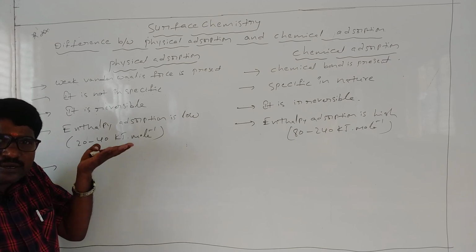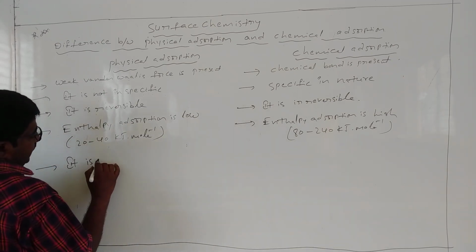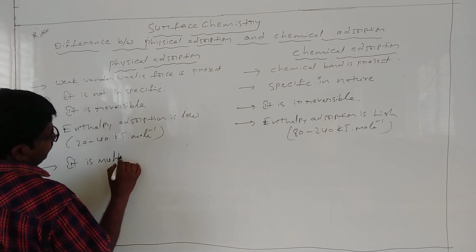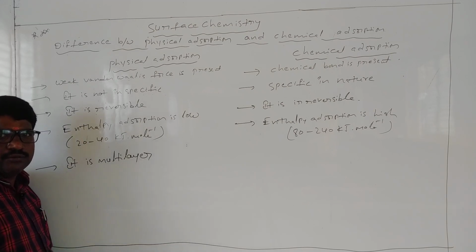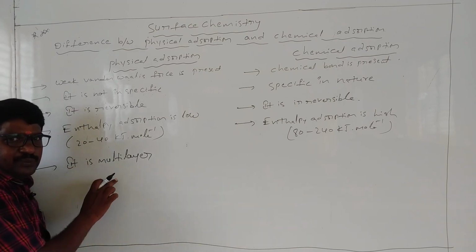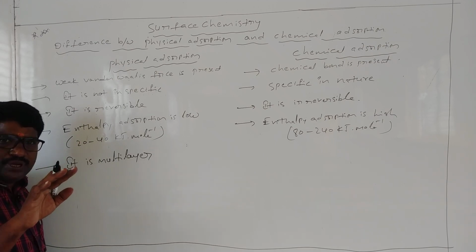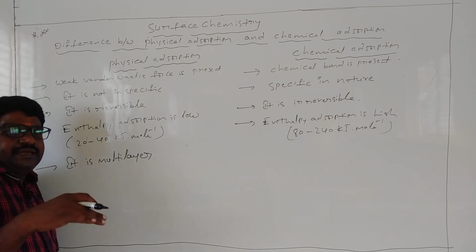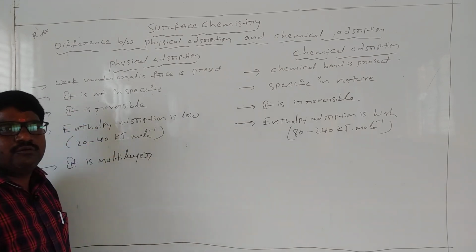So with increasing pressure, it is multi-layer, because the van der Waals force is working beyond the monolayer.